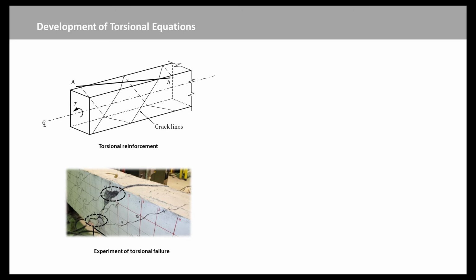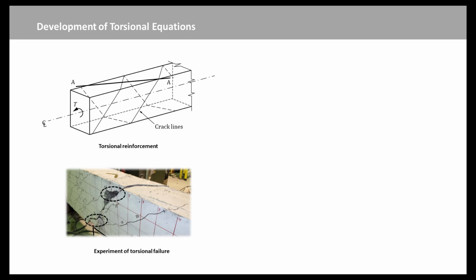Reinforcement in the form of closed links and longitudinal bars will carry forces from increasing torsional moment after cracking, by a truss action with reinforcement acting as tension members and concrete as compressive struts between links.